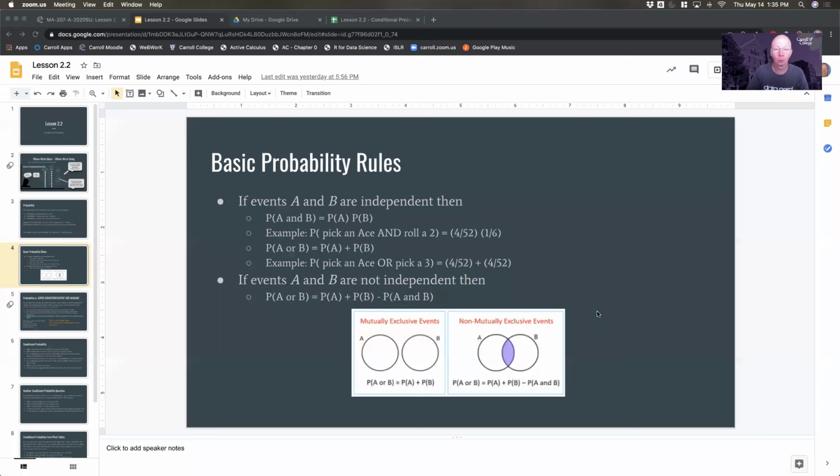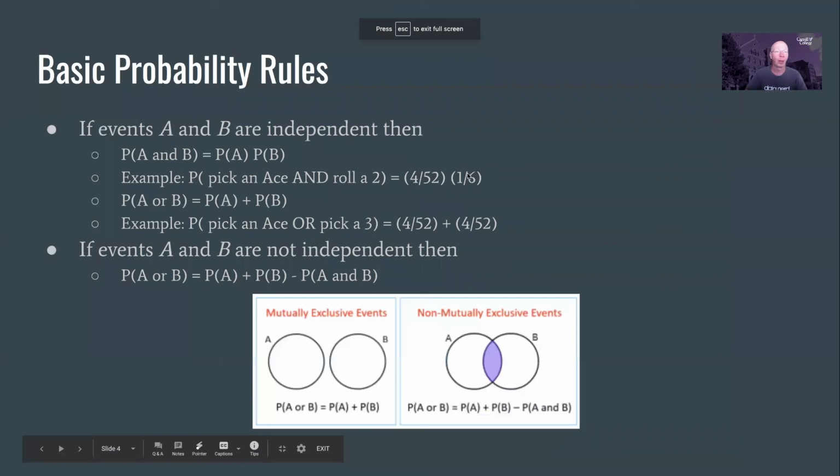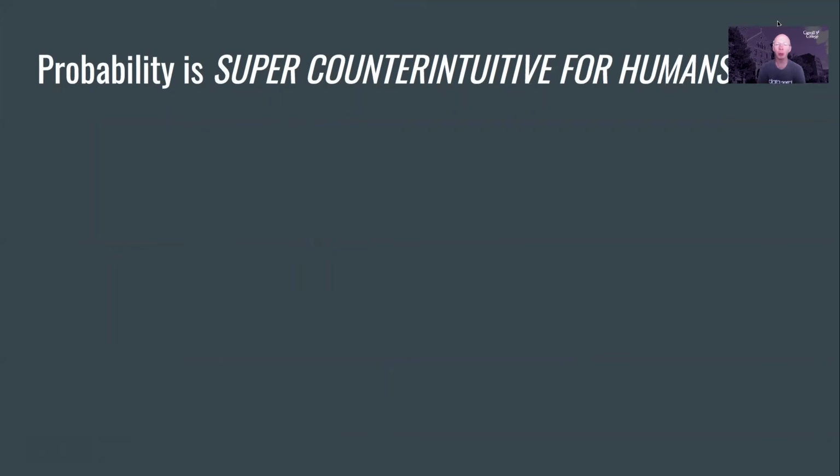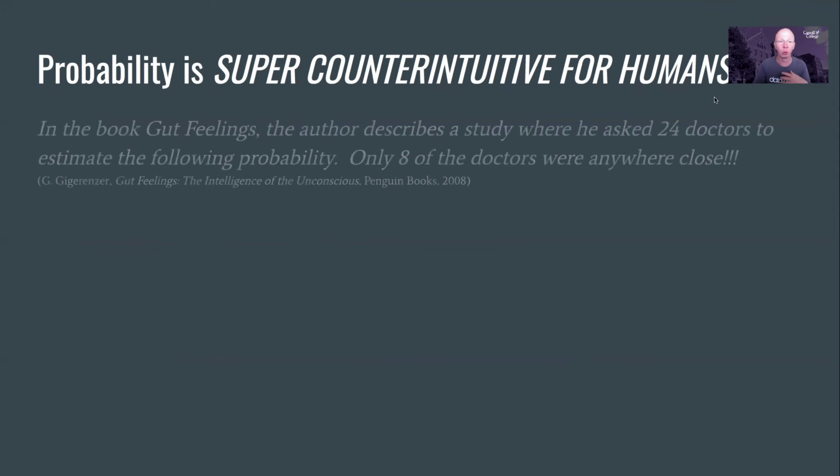Okay, time for something a little more interesting than just the basics of probability. It turns out, and I think you'll probably agree with me on this, probability is super counterintuitive. Everybody, it doesn't matter who you are, mathematician, scientist, biologist, doesn't matter, probability is super counterintuitive. So here's a case study that shows you what I mean.